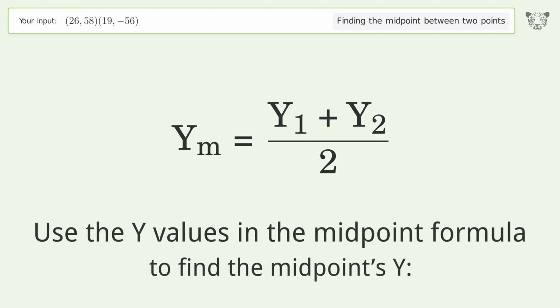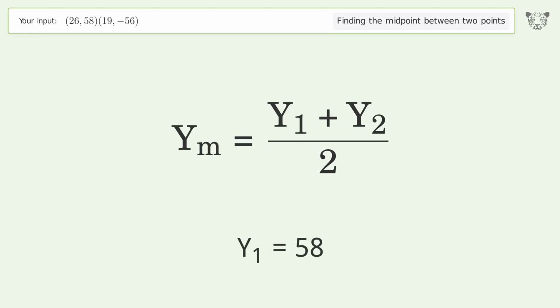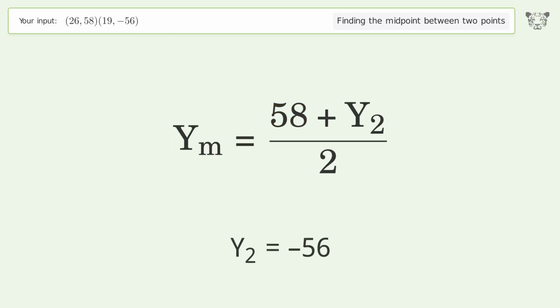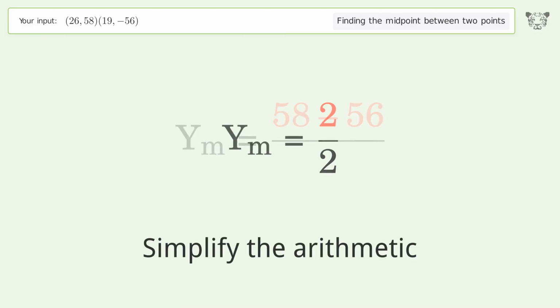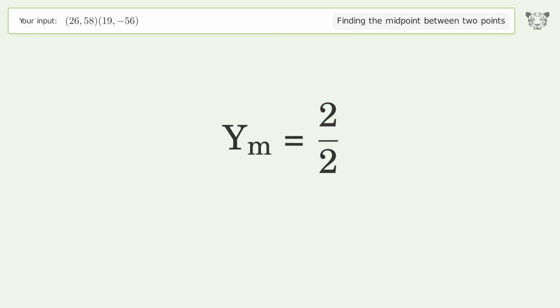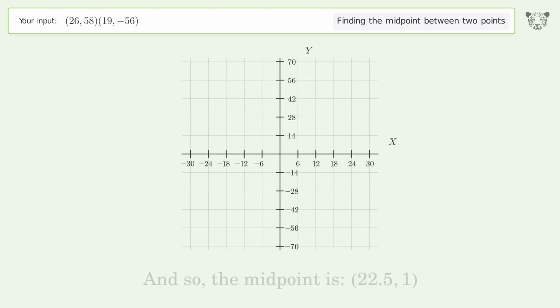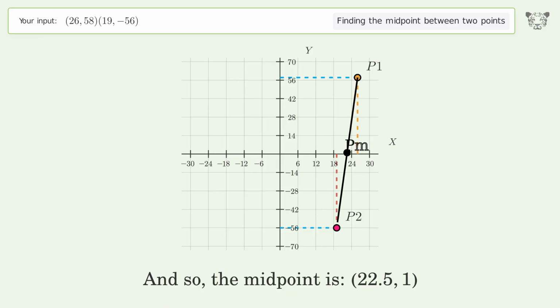Use the y values in the midpoint formula to find the midpoint's y. y1 equals 58. y2 equals negative 56. Simplify the arithmetic. And so, the midpoint is 22.51.